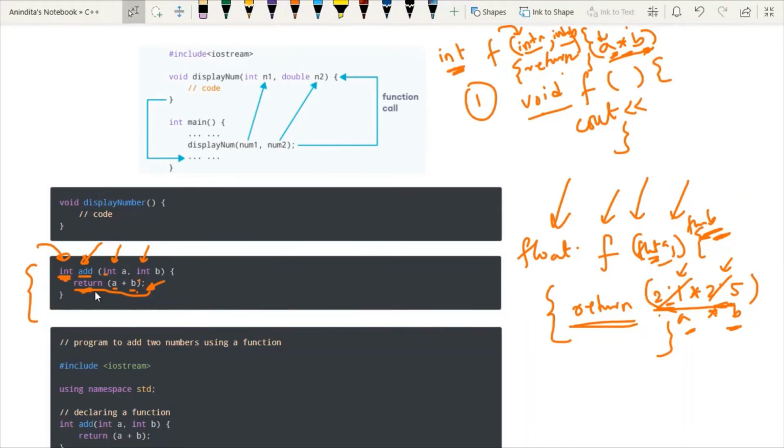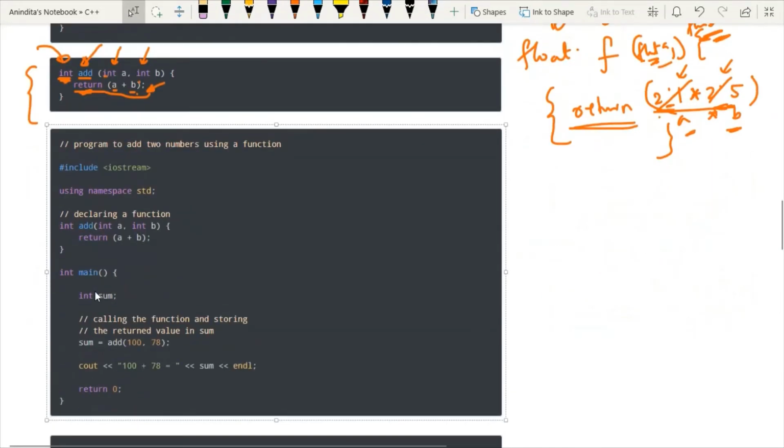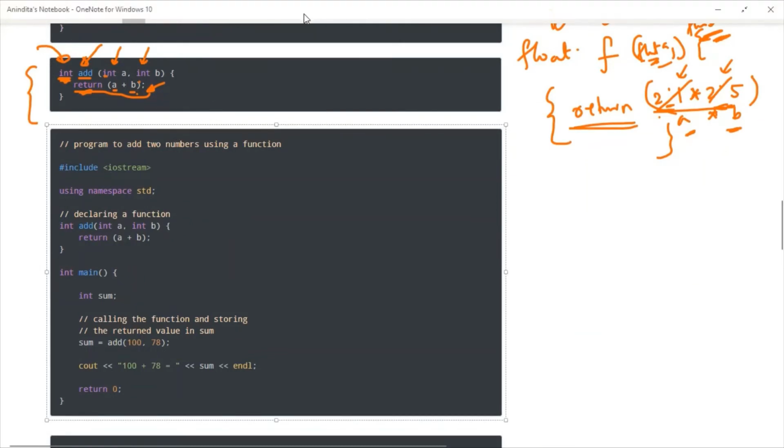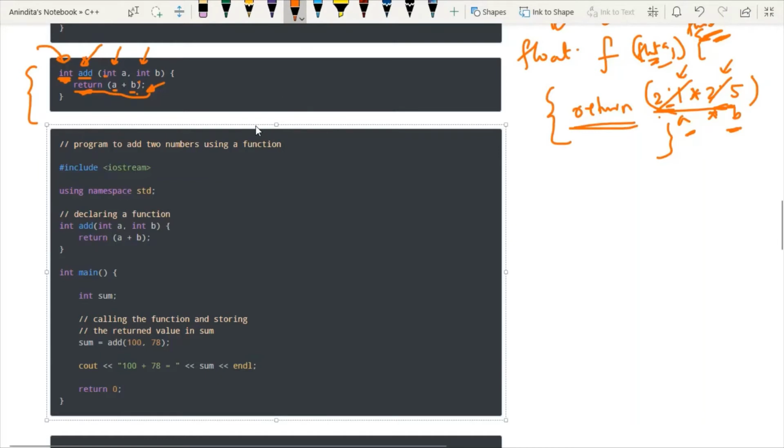You have to understand how to call this function, because after defining the function, definitely the next step is to call the function. So this is the definition of the function with return type. Now, for calling the function, what was the syntax?